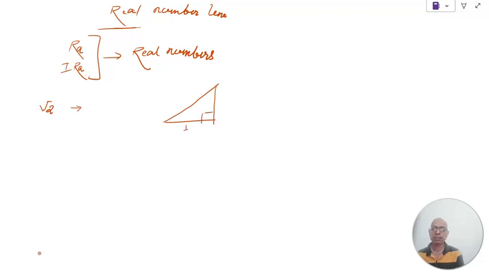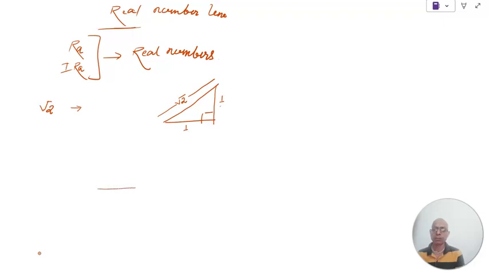If the length of the base is 1 unit and the perpendicular length is also 1 unit, the length of the hypotenuse will come as root 2. You can find this through the Pythagoras theorem, I am not going into that.